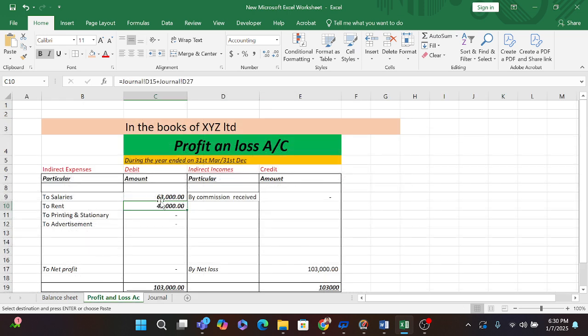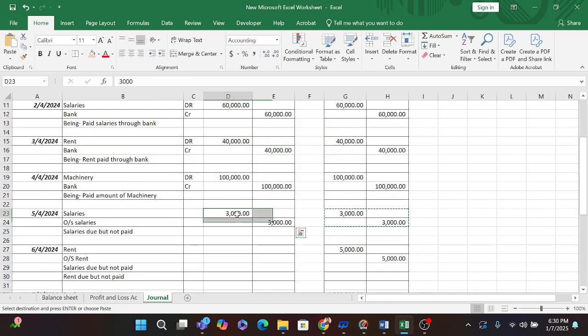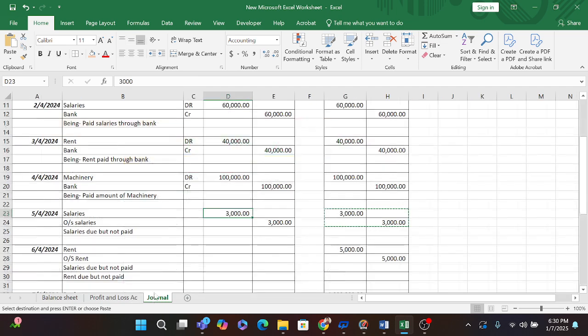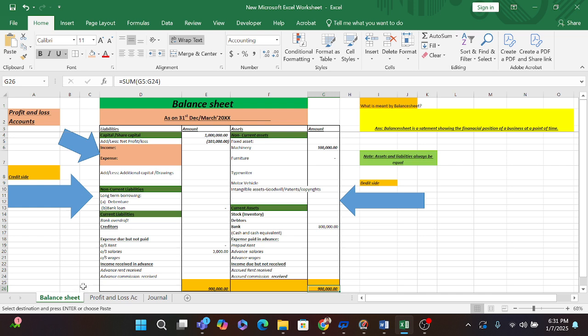and loss account. Here, if you see, before posting this amount, my balance was 60,000 rupees. But after posting this amount, my profit and loss account is 63,000, and my 3,000 is going in profit and in the balance sheet, that is outstanding salary. So if you see, my balance is again matching, that is 9 lakh and 9 lakh.